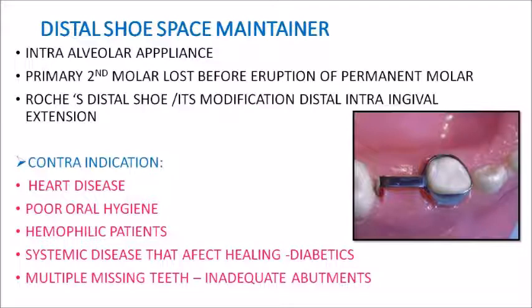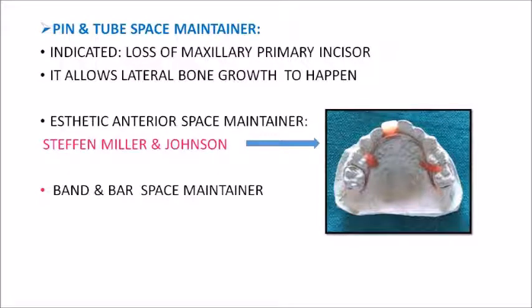So please note the contraindications: when there is a heart disease, when the patient is having poor oral hygiene, hemophilic patients. So why hemophilic patients? Because we are giving an intragingival extension, so that can cause bleeding. So the distal shoe space maintainer is not indicated in hemophilic patients and in patients with systemic diseases that can affect healing like diabetes, and multiple missing teeth, that is, if there is an insufficient number of abutments, then in such cases also we will not give a distal shoe space maintainer.